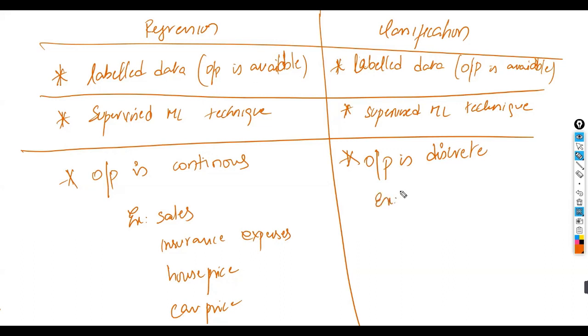Discrete examples are whether the bank will accept or reject a loan, or whether a person is COVID positive or COVID negative. The COVID example is already complete, so let us use that one. Based on the symptoms, predict whether the person is COVID positive or COVID negative. The doctor will do that based on whatever symptoms you tell the doctor, predicting it based on the input variables.